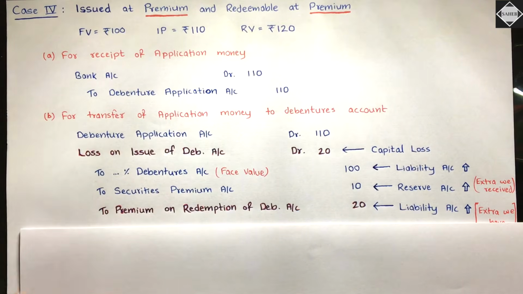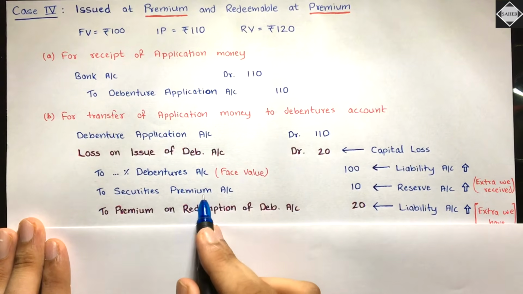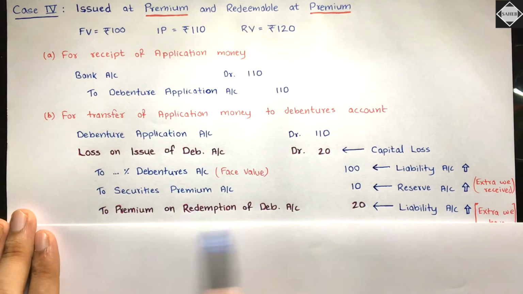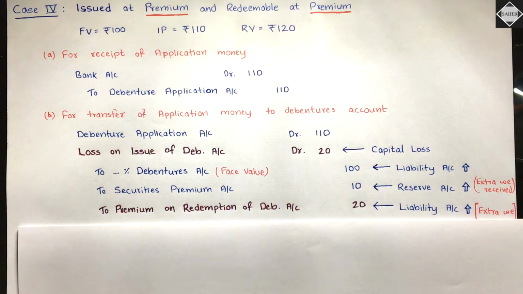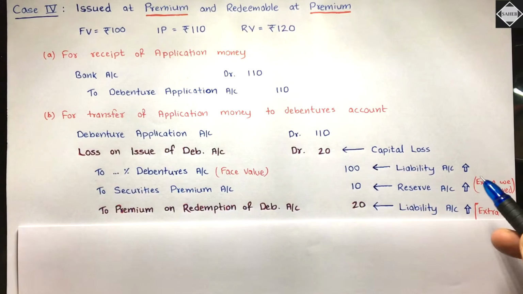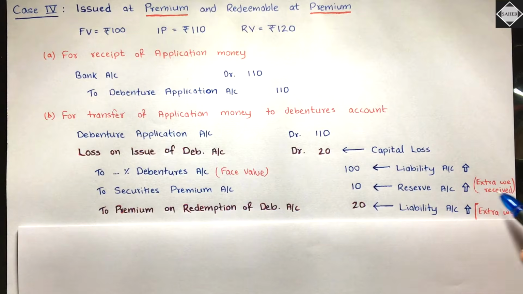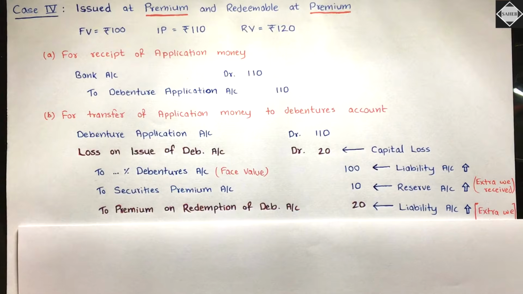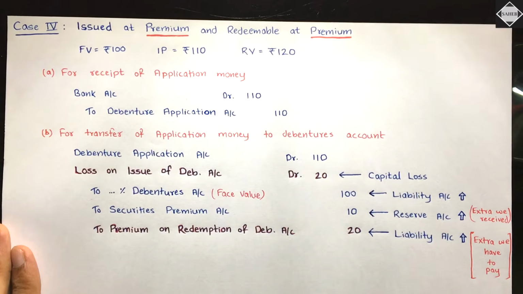Easy, right? You understood? First we pass the normal entry, debenture application to percentage debentures to securities premium, and then we inserted the redemption elements, right? Loss and the liability. Fine, you know the logic and everything. Losses are always debited, and then this is the liability increasing, you are crediting it, and then securities premium is a reserve and equity account. Whenever equity increases, you have to credit that, and premium on redemption is a liability which is increasing, you have to credit that. Is that clear? Simple and straightforward. You are done with the case 4 as well.